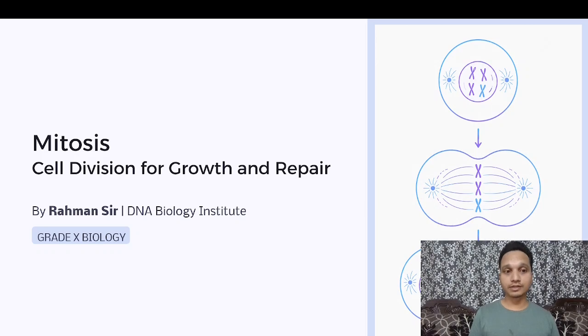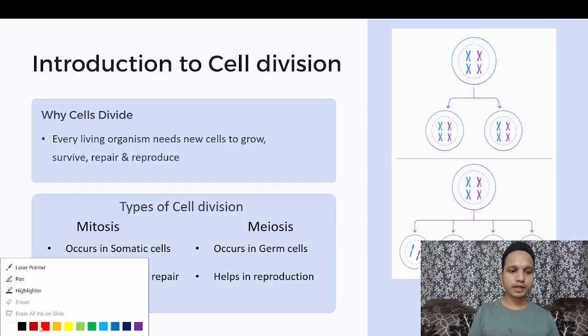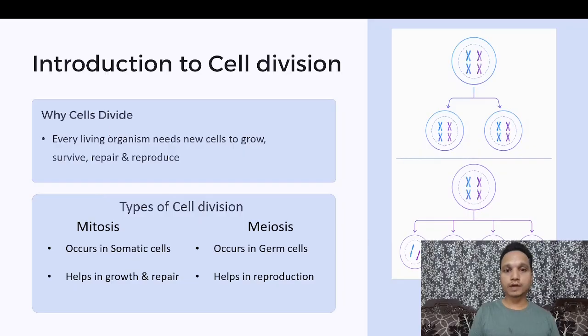So let's start the topic, mitosis. Let's get an introduction of what mitosis is. Mitosis is a type of cell division, obviously. You already know what cell division is. The name itself is more than enough for you to understand what cell division means. Cell division means when cells divide. Cells are dividing.